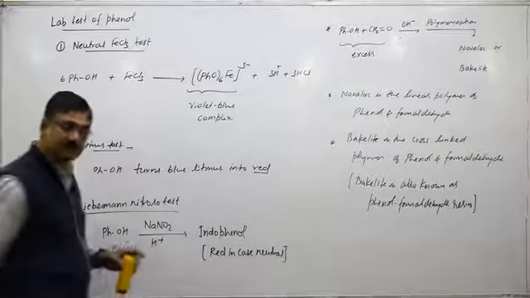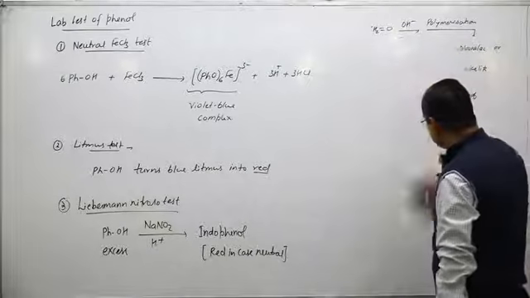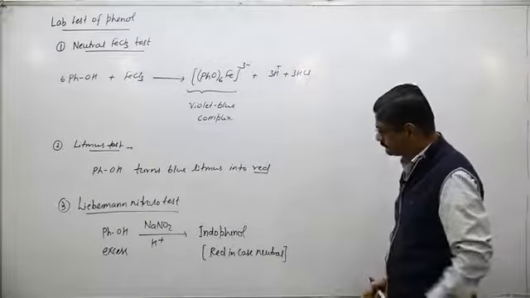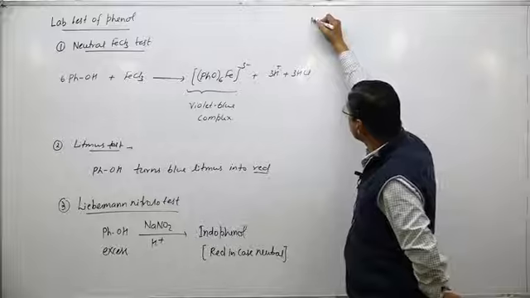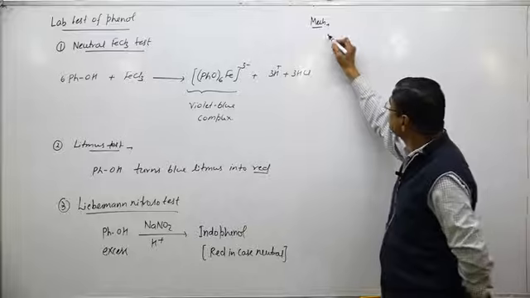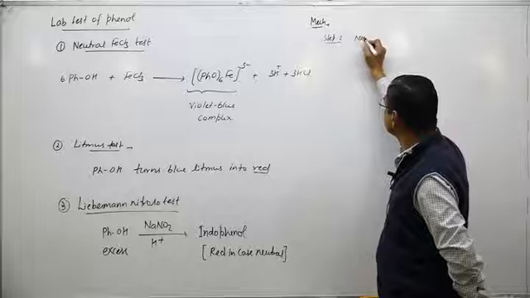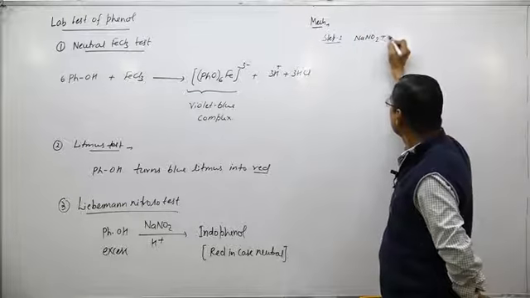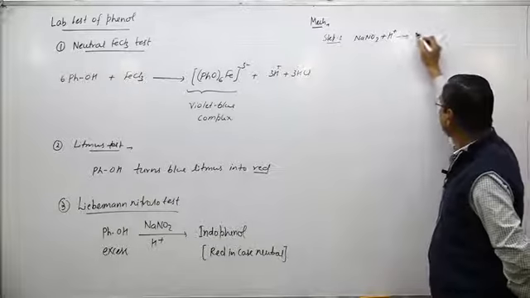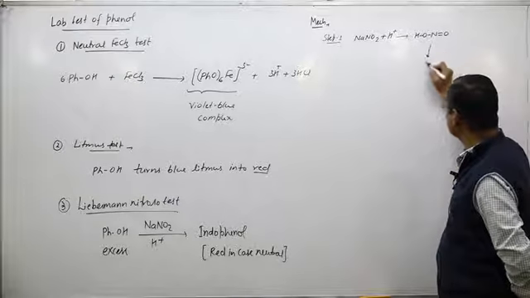So I will write the complete mechanism for this reaction. The Liebermann nitroso test gives finally indophenol as a product. So the mechanism is, step 1: NaNO2 with H plus is converted into HNO2, nitrous acid.